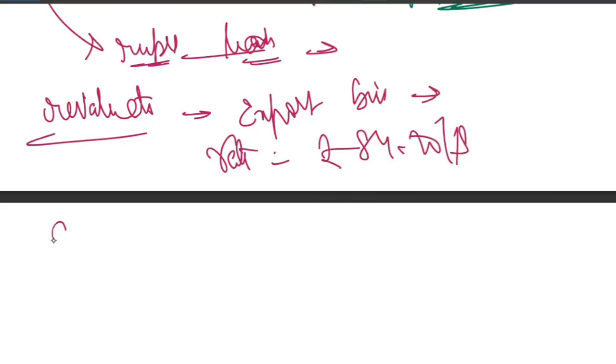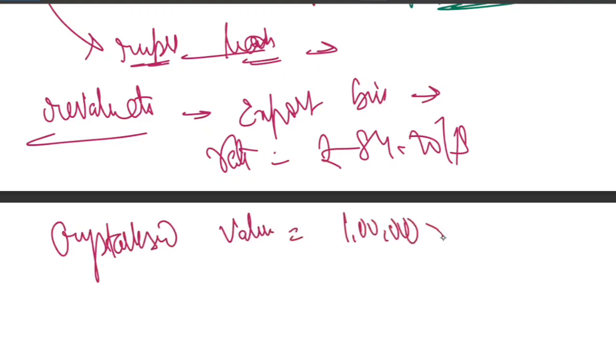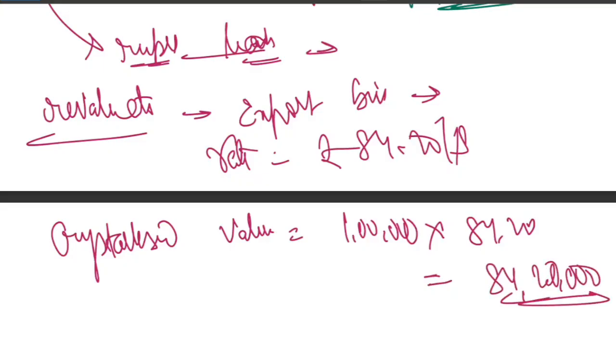Fine. So what is the crystallized value? Let's have a look. The crystallized value will be how much? $1 lakh is the invoice value multiplied by 84.20. That will give you 84,20,000. Fine. So this is the new liability of the exporter.